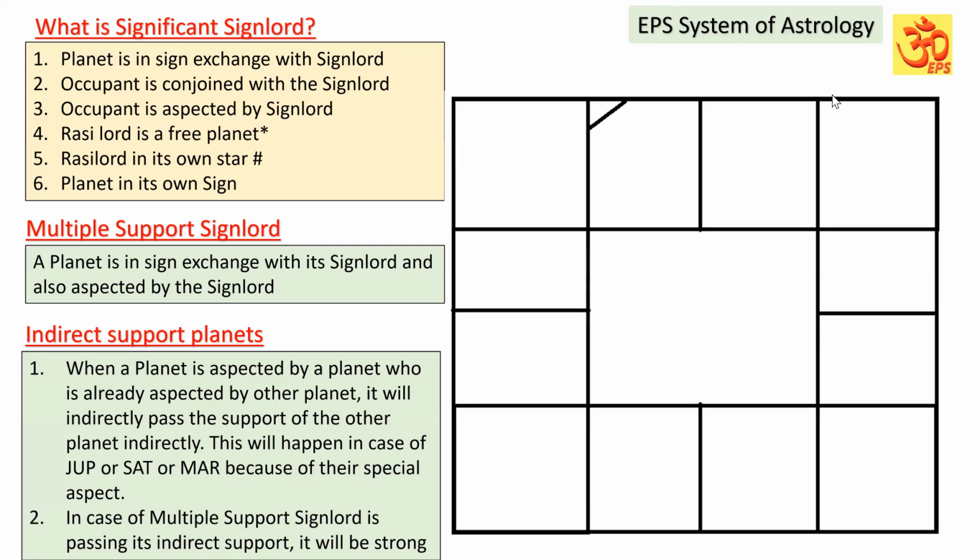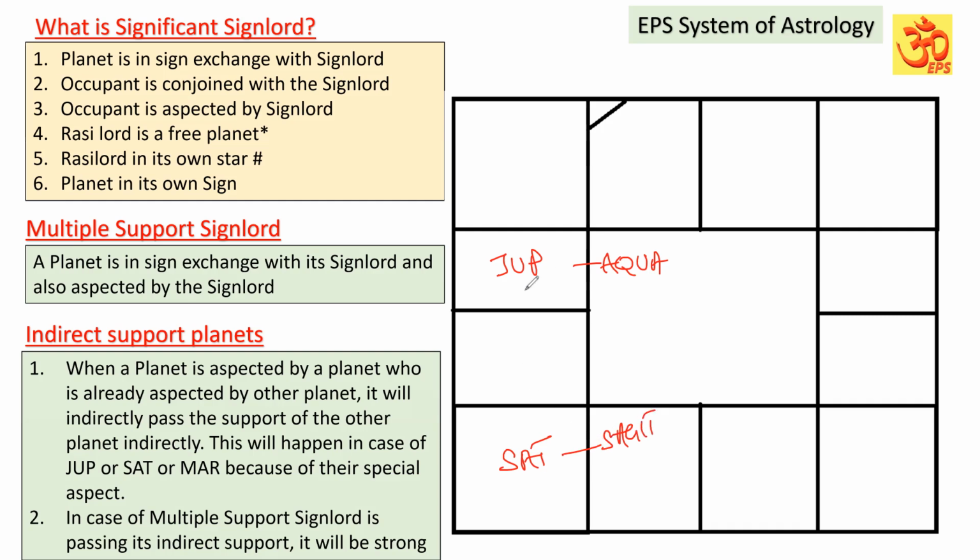What is a significant sign lord? The planet is in sign exchange with the sign lord. For example, Jupiter is posted in the sign of Aquarius, and in the sign of Jupiter, Saturn is posted, say in Sagittarius.